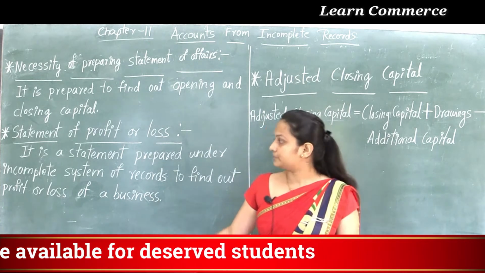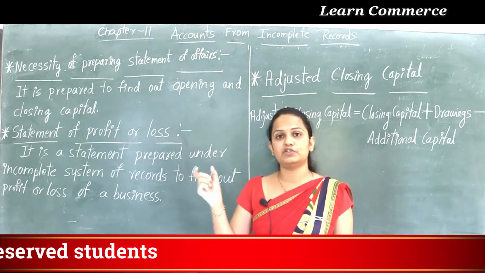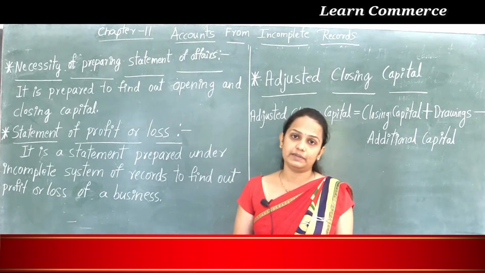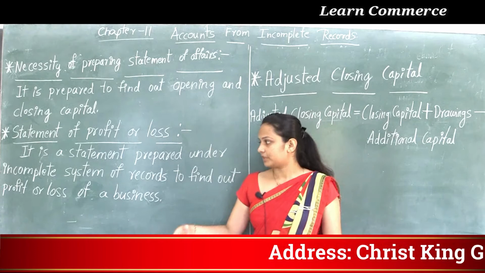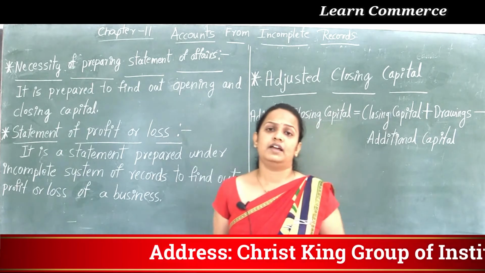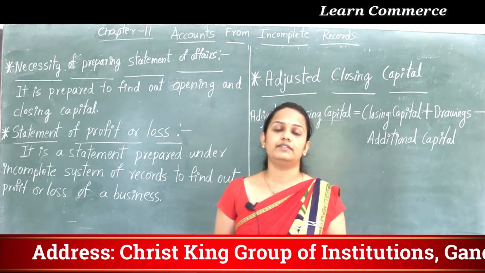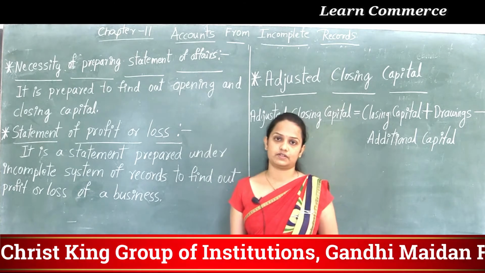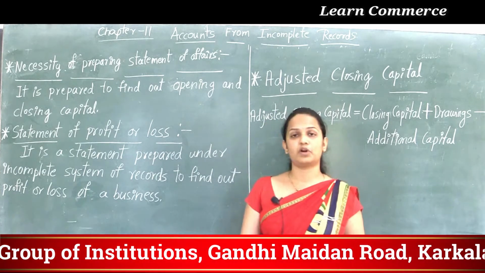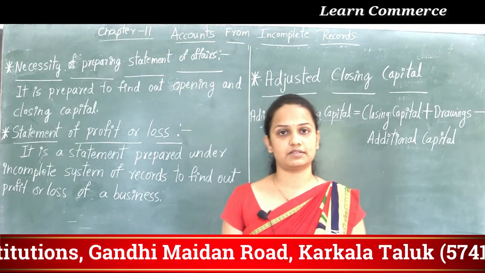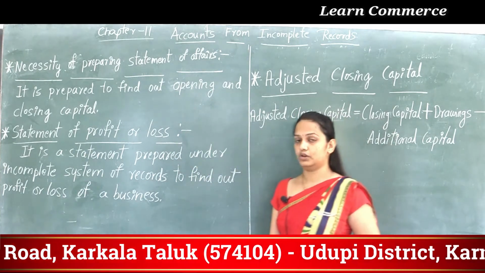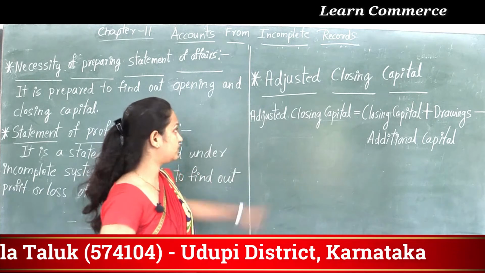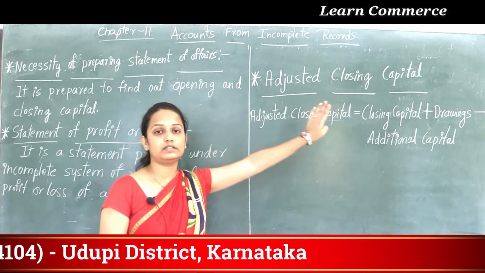At the end, if you get a positive figure, then it will be the net profit. If you get a negative figure, then it will be a net loss. In order to find out the profit or loss of the business, we will prepare the statement of profit or loss.